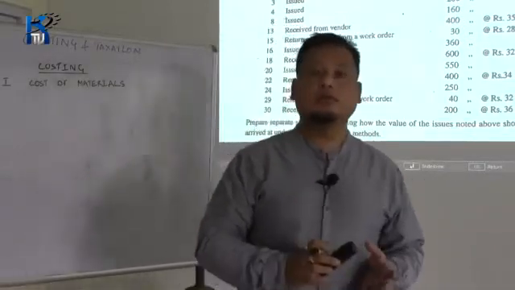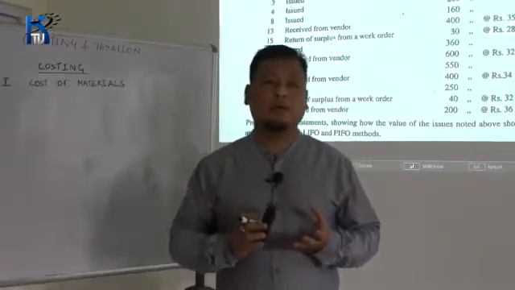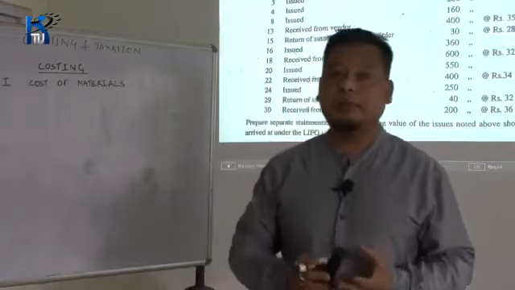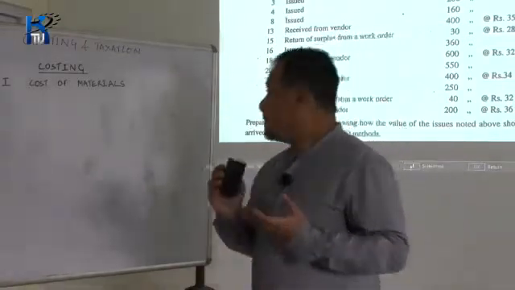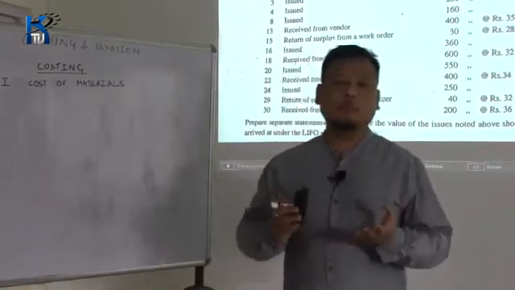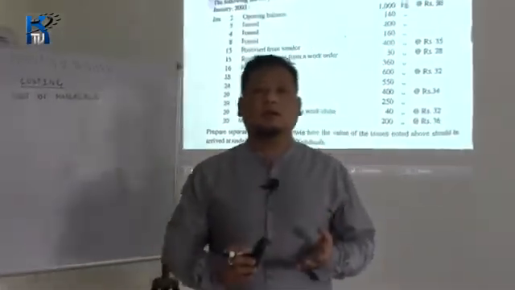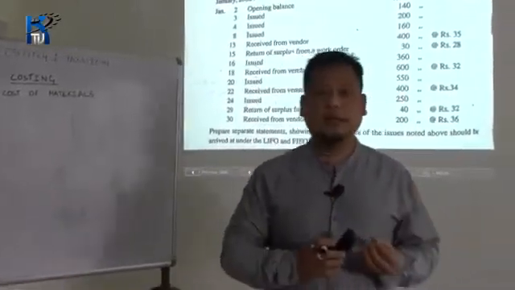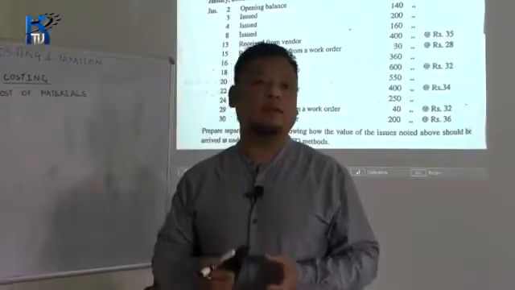So, in order to minimize the cost of production, proper control has to be made regarding materials. So, control of materials is simply the control of purchasing, issuing and using of materials.